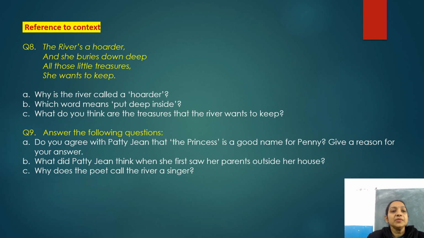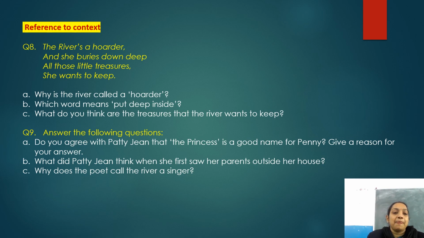Okay? So first I am going to read the context for you. The river is a hoarder and she buries down deep all those little treasures she wants to keep. So it is a context. Okay. Now based on this the questions are given. So I am going to read down the questions which you have to answer.